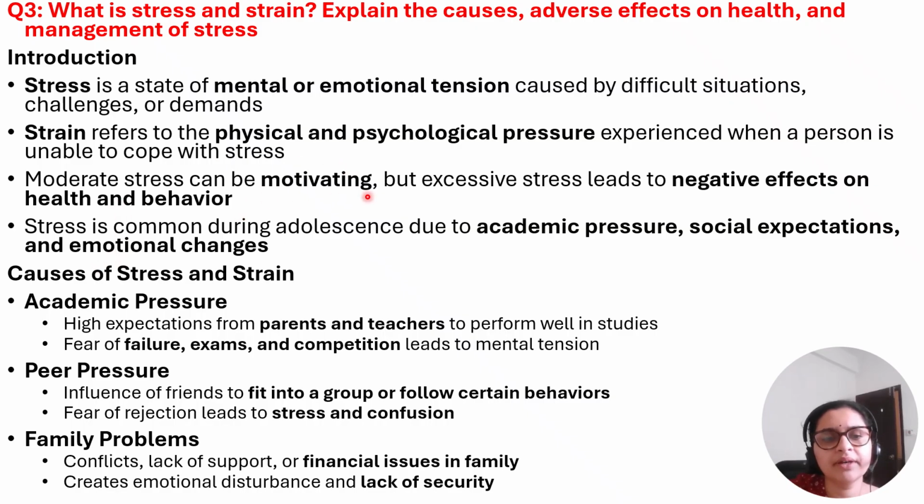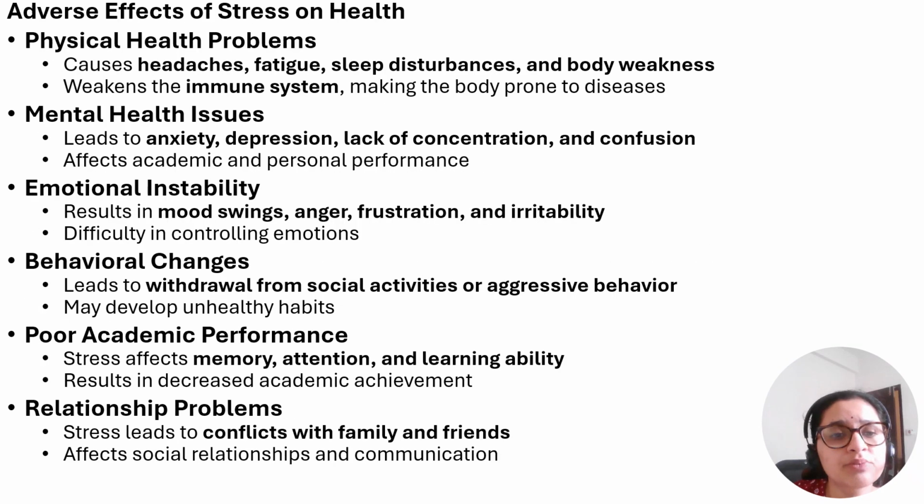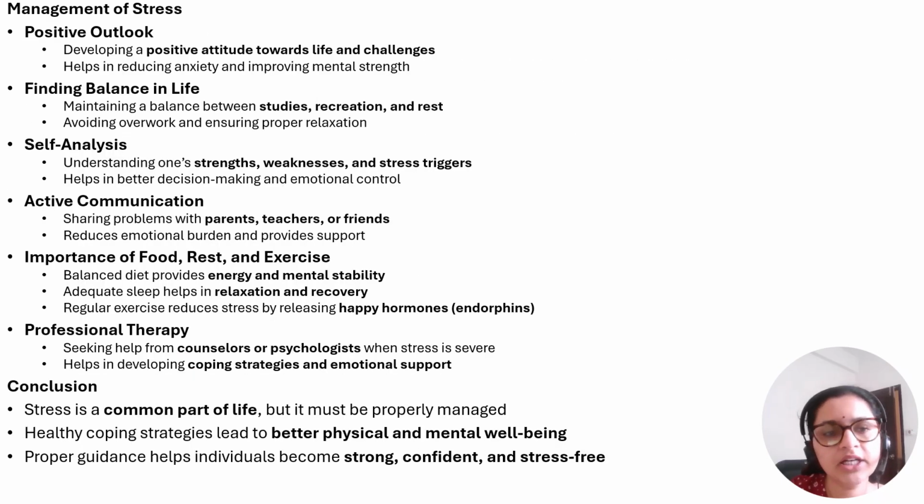Moderate stress can be motivating. It will make us do more and more work, but excessive stress leads to negative effects. So what are the causes of stress and strain? Academic pressure, peer pressure, family problems, identity and role confusion, low self-esteem, social media influence, traumatic events like loss, failure, accidents or abuse, poor time management. What are the adverse effects of stress on health? It leads to many physical problems, mental problems, emotional instability, behavioral changes, poor academic performance and relationship problems.